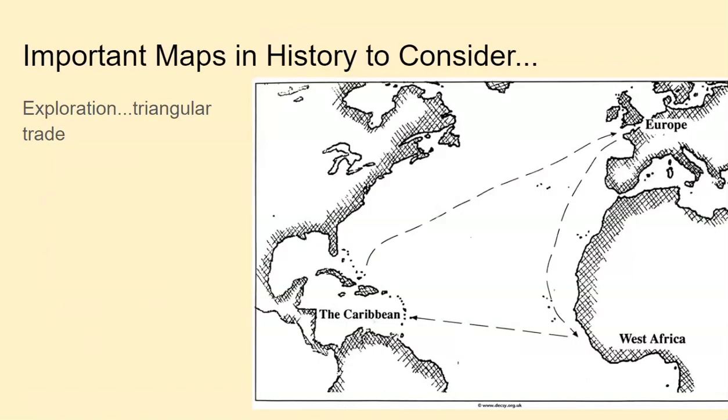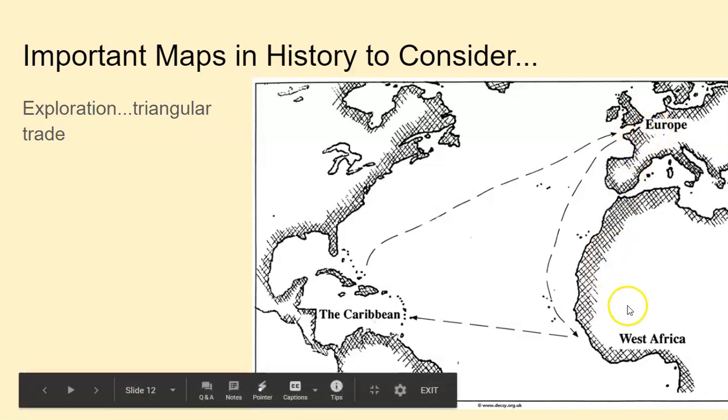So some important maps in history to consider as we're connecting this all through geography. We have the triangular trade route, which started in Europe. So Europe traded raw materials. Europe traded manufactured goods.